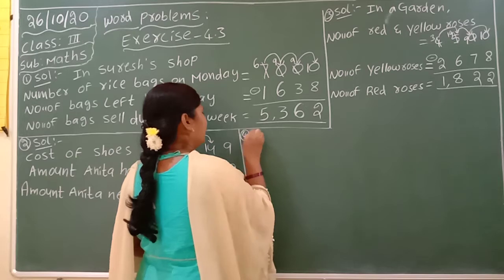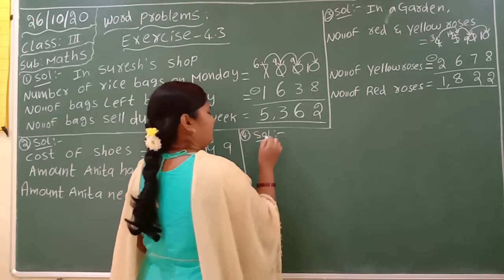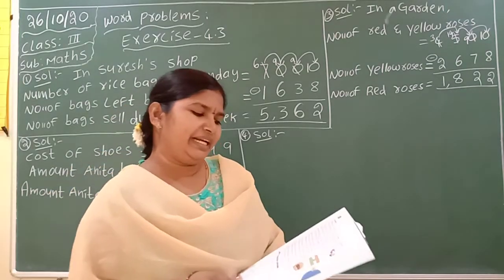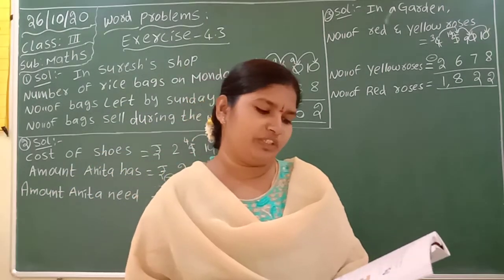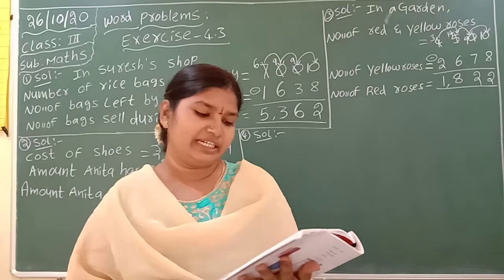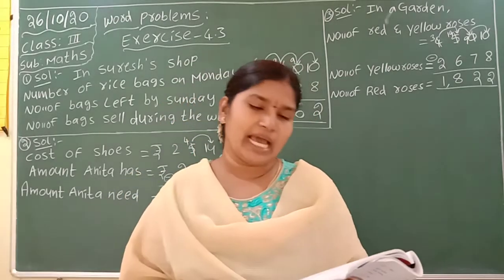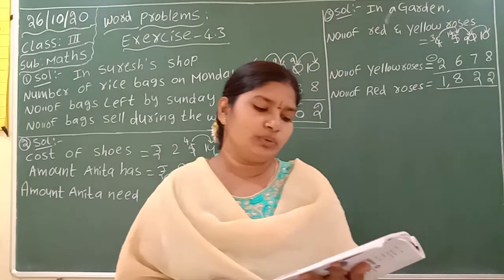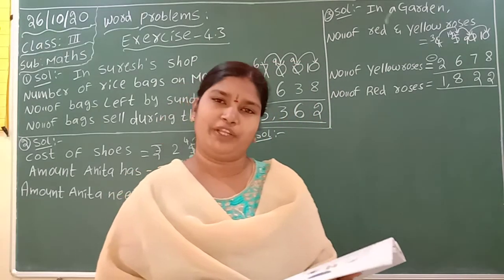Now go for the fourth question. On Independence Day, 8,450 children were invited to sing the national anthem. 4,165 children were below the age of 15.